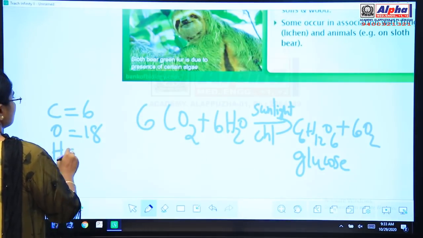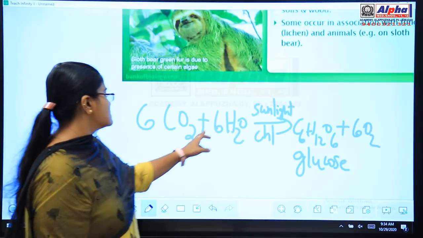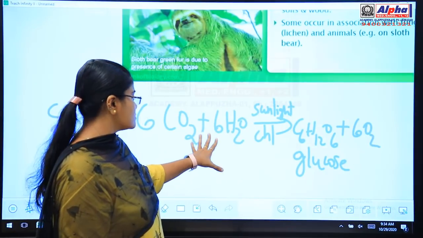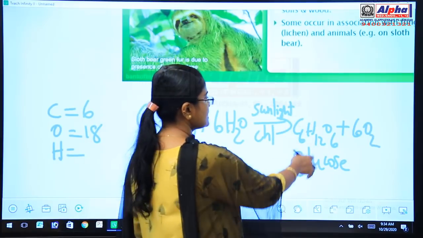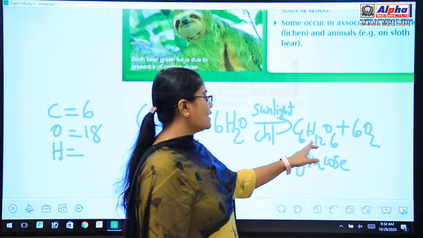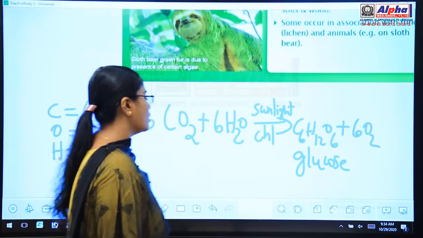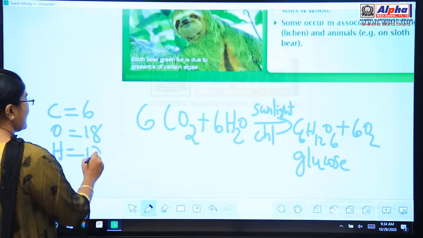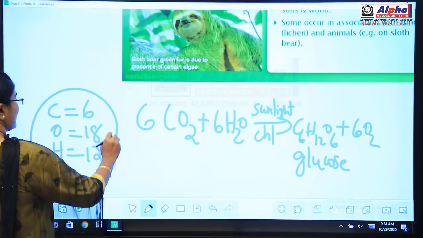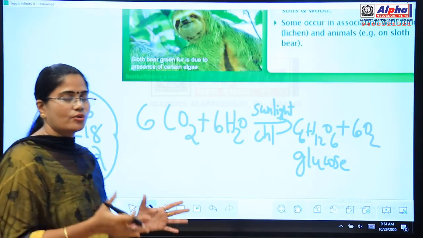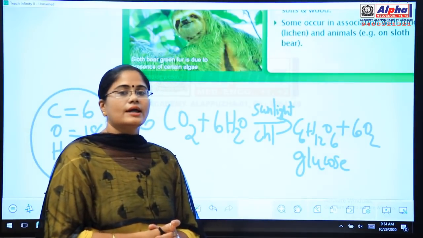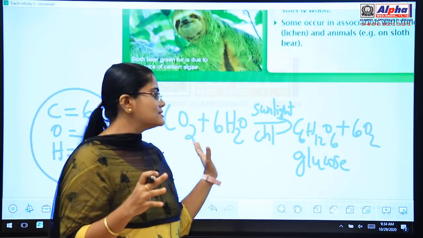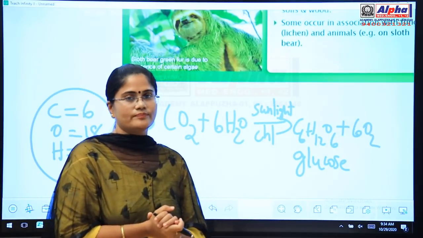And again you have hydrogen. You have 6 into 2, 12 hydrogen atoms on the left hand side, and on the right hand side you again have 12 hydrogen atoms in the glucose molecule. So it is also balanced. So this is your balanced equation for photosynthesis. I hope you also wrote the same equation in your notebook, isn't it?